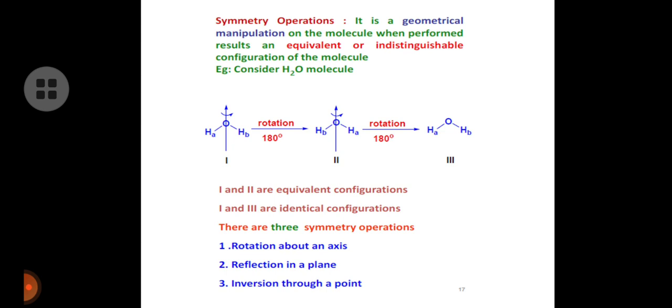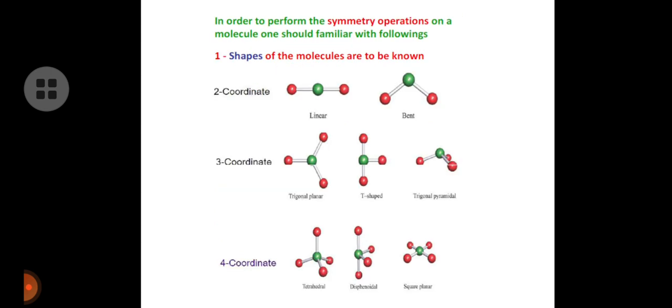For example, let us consider the H2O molecule. There are three structures. Every 180 degrees rotation will give a different structure. 1, 2 are equivalent configurations. 1, 3 are identical configurations. There are basically three symmetry operations: rotation about an axis, reflection in a plane, and inversion through a point.